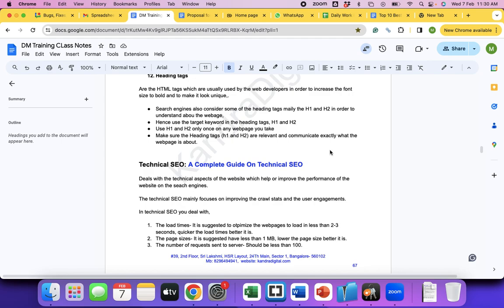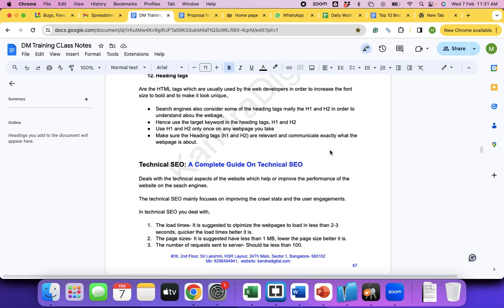Okay. So in the previous batch we had written something. Let me quickly read that. It deals with the technical aspects of the website which help or improve the performance of the website on search engines. So, when we are improving the engagement, how is that going to help improve the search rankings? Simple, right? We discussed engagement with the table, right? We scored everything: crawl frequency, CTR and engagement. If engagement is high, you will be retained in the top, correct? When your load times are fixed, your crawl frequency will also improve.